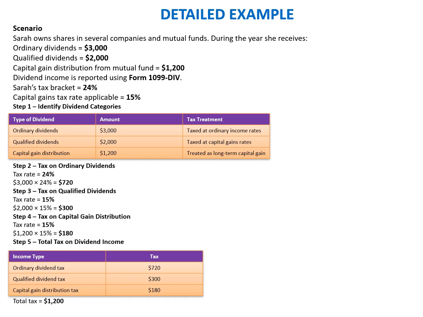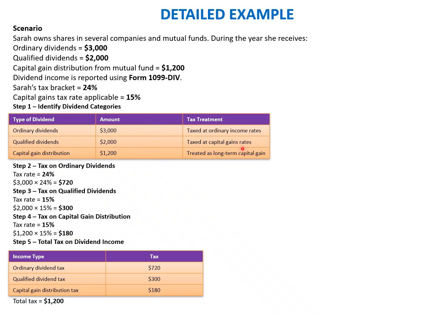Okay, this is an example of dividend income. Sarah owns shares in several companies and a mutual fund. During the year, she receives ordinary dividends of 3,000, qualified dividends of 2,000, and a capital gain distribution from the mutual fund of 1,200. Dividend income is reported using form 1099-DIV. Sarah's tax bracket is 24%, and the applicable capital gain tax is 15%. In step one, we have to classify the dividend between the ordinary dividend, the qualified dividend, and the capital gain distribution. Ordinary dividend will be taxed at the ordinary income tax rate.